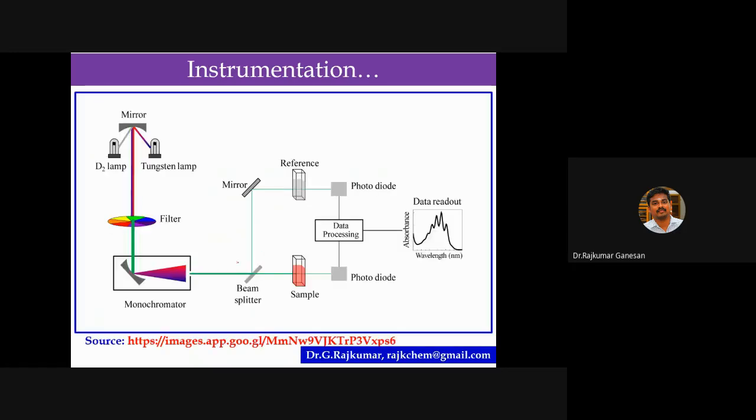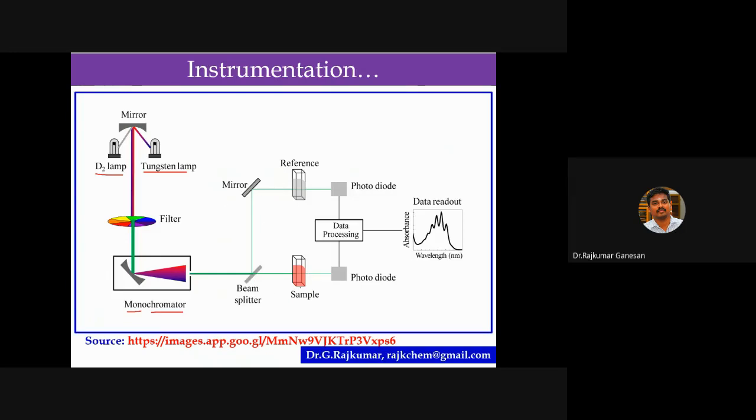Look at this. This is the schematic representation of the instrumentation. Here is the deuterium source, and this is the tungsten source. After passing through the mirror, it passes through a filter, and then through the monochromator. The monochromator allows a particular wavelength, not all wavelengths. Mono means single, chroma means color, so it allows a single wavelength to the beam splitter. After that, it passes through the sample as well as the reference.